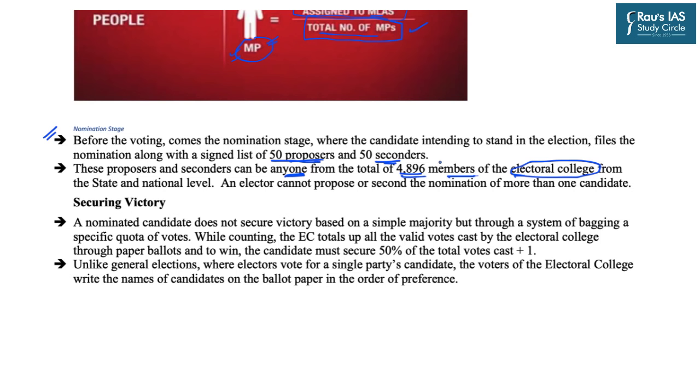And once the election is done, the first past the post system is not followed. For securing victory, an important rule exists. The Election Commission totals up all the valid votes cast by the Electoral College through paper ballots, and to win, the candidate must secure 50% of the total votes plus 1. So it is not just who has secured the maximum votes, whether it is 10% or 90%, that he will be elected as president. No. The winning candidate must secure 50% of the total votes cast plus 1.